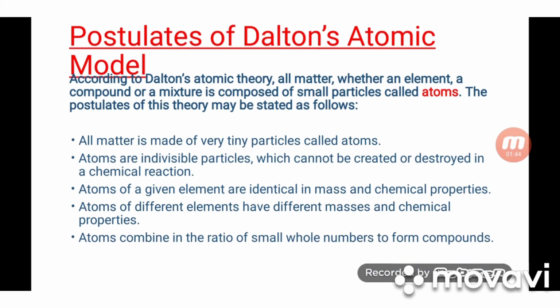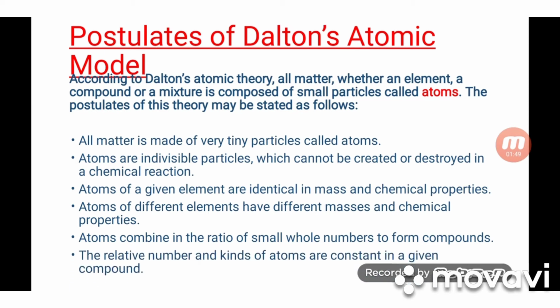Atoms combine in the ratio of small whole numbers to form compounds. The relative number and kinds of atoms are constant in a given compound. These were the postulates of Dalton's atomic model.